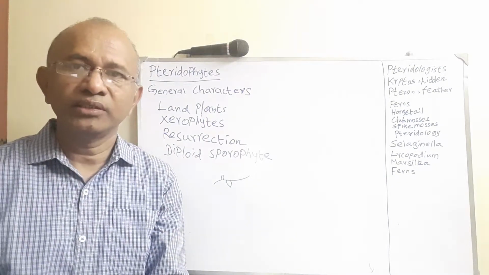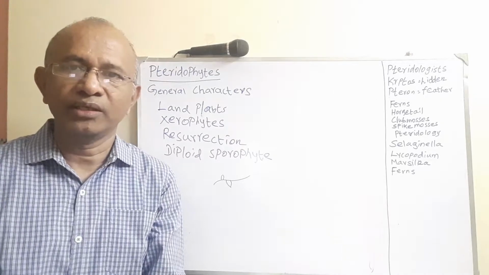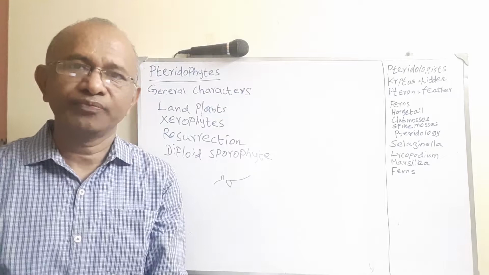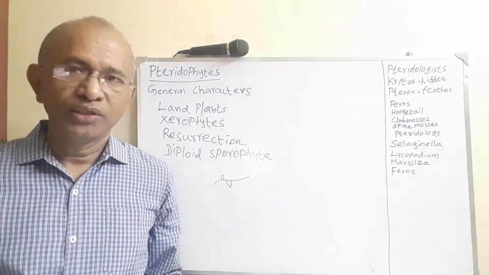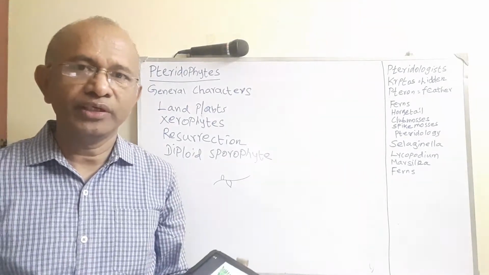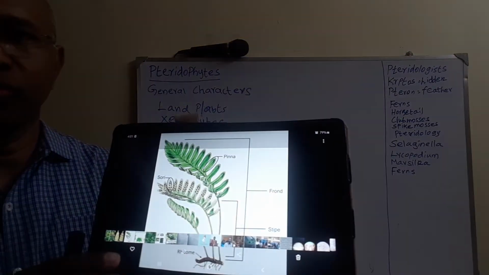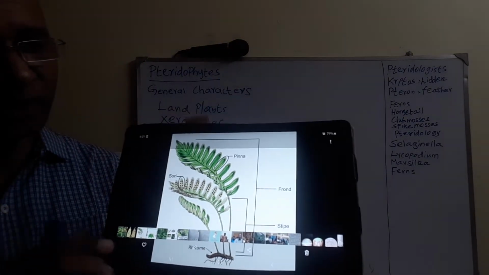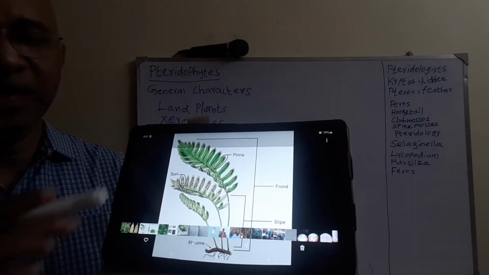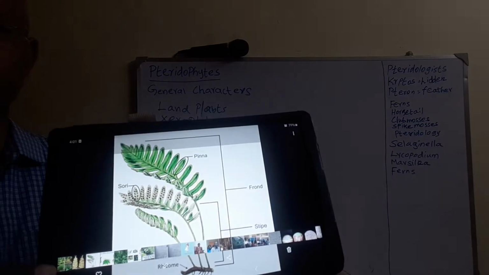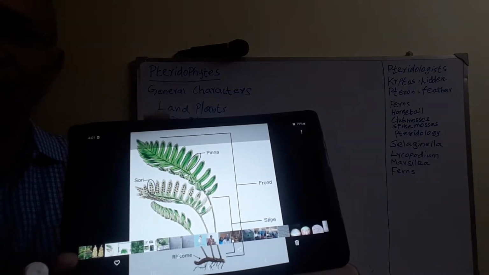Regarding reproduction, asexual reproduction happens through the spores. As I already told you, the spores are present in particular structures called sori. The leaves which have these spores are known as sporophylls.